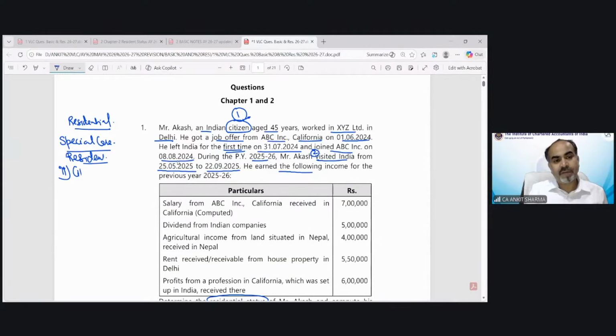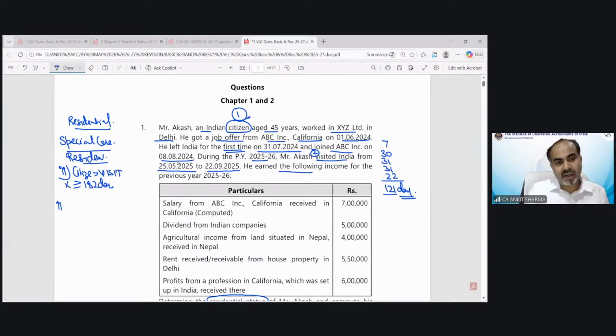If somebody who is a citizen of India is coming to India for a visit, there is only the 182 days condition to check. This is the first case. First of all, we have to see how many days he was in India. You will see that on 25th of May 25, he was in India for the visit. So May 7 days, June, July, August, and September 22 days. So the total number of days he was in India is 121 days. Because he is in India for 121 days, he cannot fulfill the second condition.